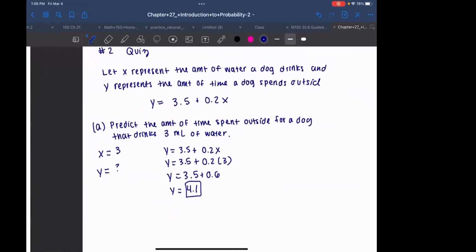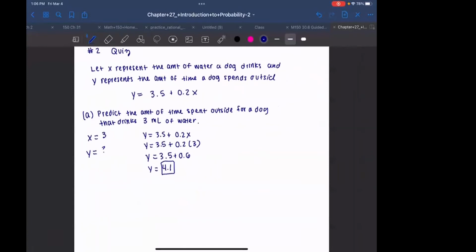Okay, let's go the other way. How about part B? Let's do the opposite direction. Let's say a dog spends 5 hours outside. How much did he drink?